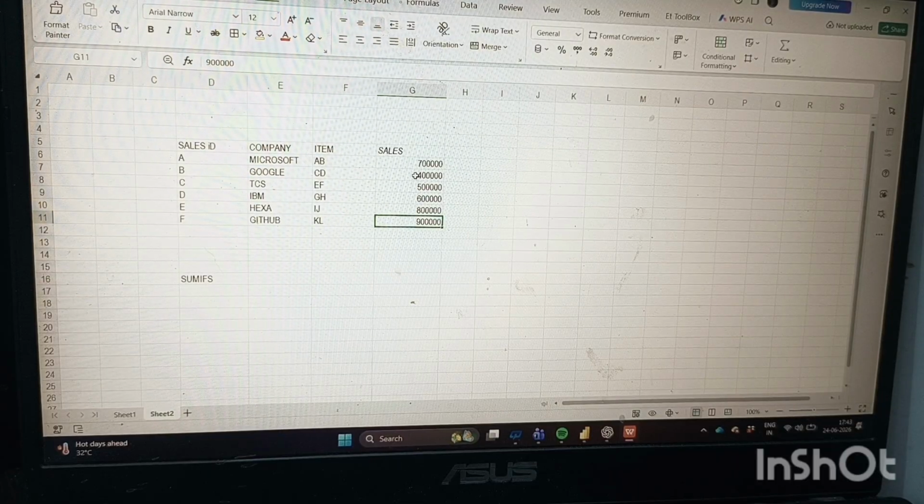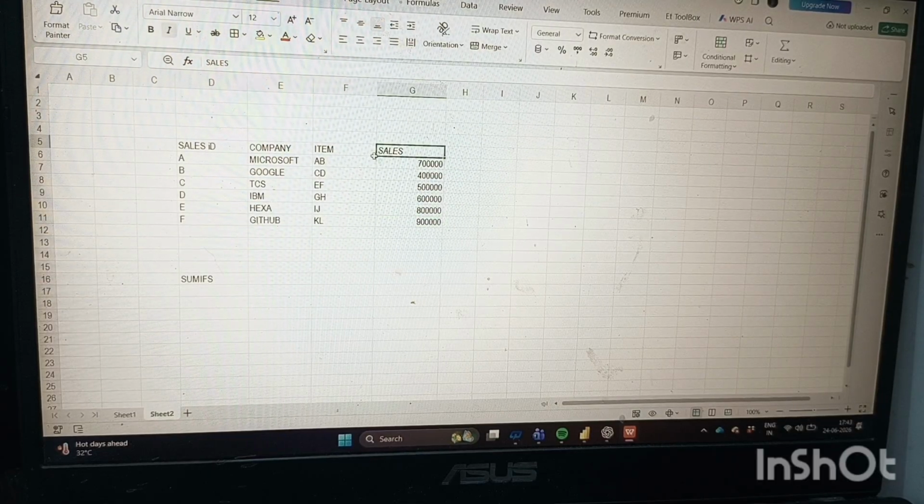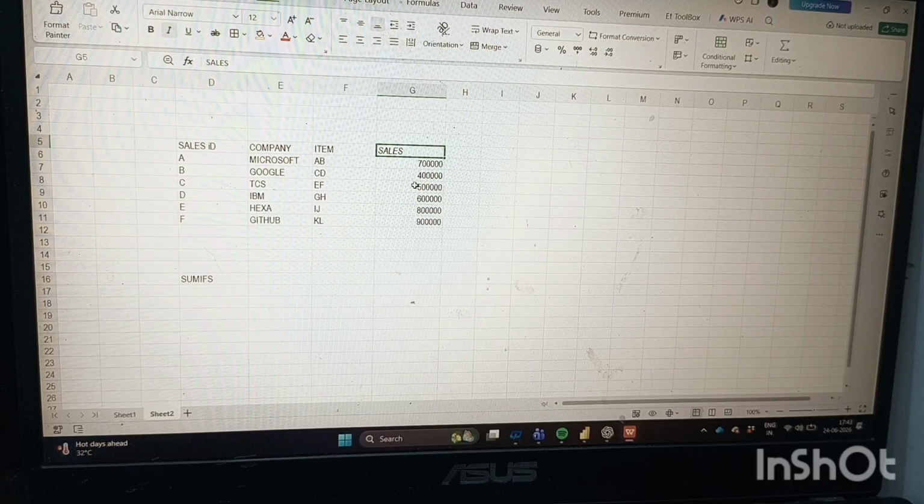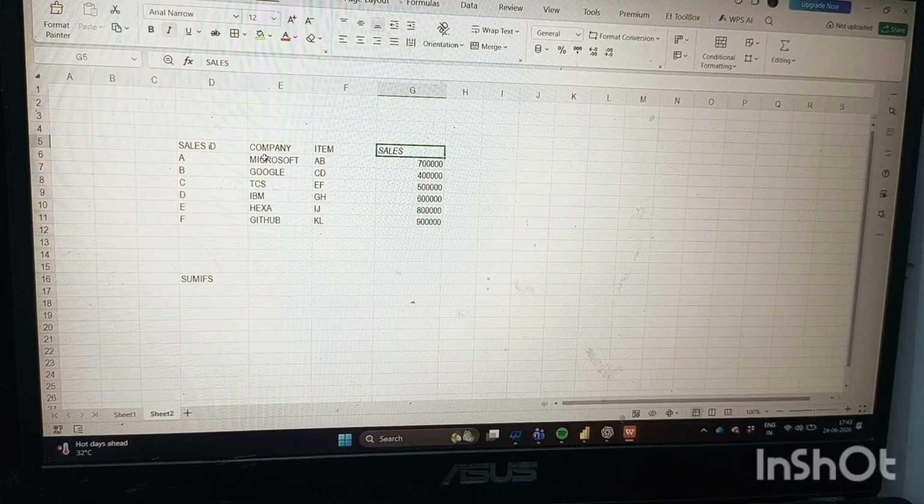You don't have to think so much about that, just think about the sales given here. We have to calculate the total sales of any one of these companies.